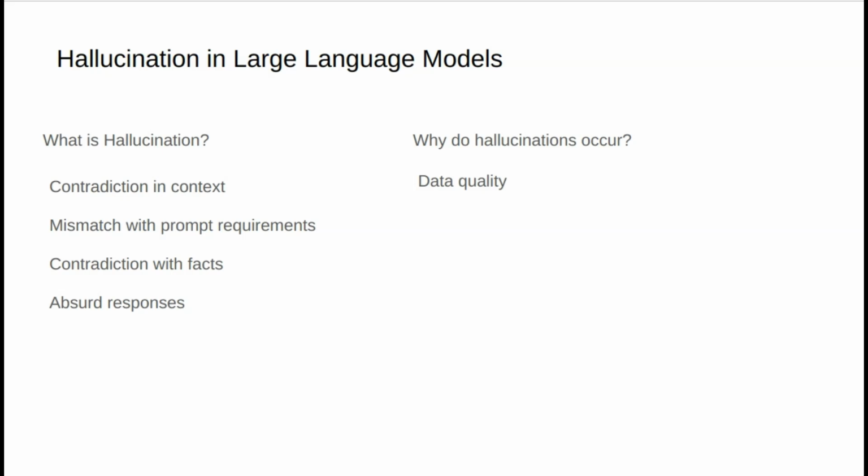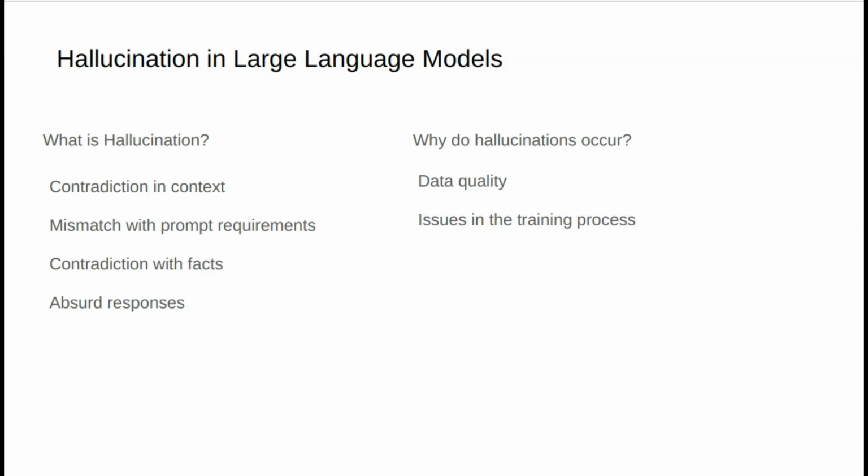For example, if the training data is overly focused on one domain, the model may develop biases, which are another common cause of hallucinations. Second, issues in the training process. Problems in model training can also lead to hallucinations. One common issue is overfitting, where the model performs well on seen data, but struggles to generalize to new data.